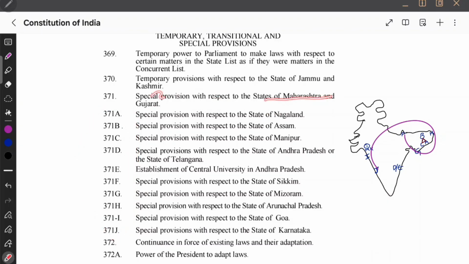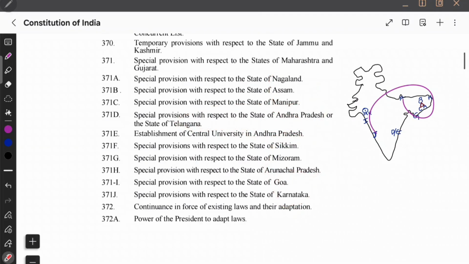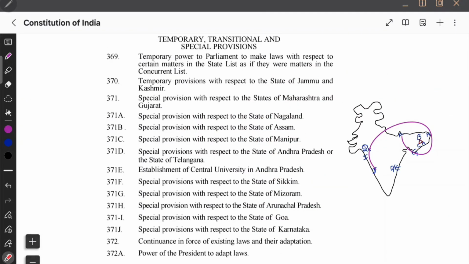And then we have 371 Maharashtra and Gujarat. First 370 Jammu and Kashmir, anyone knows this, and 371 Maharashtra and Gujarat. A to J: Nagaland, of course, Assam, Manipur, Andhra Pradesh or Telangana D or E, and then Sikkim, Mizoram, Arunachal Pradesh, Goa and Karnataka. So these are the states that are having temporary, transitional and special provisions.